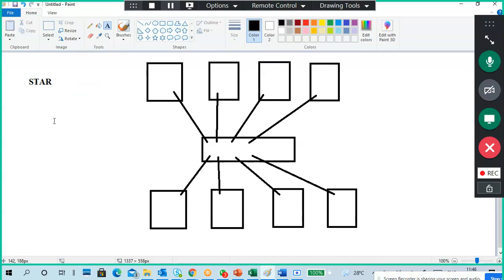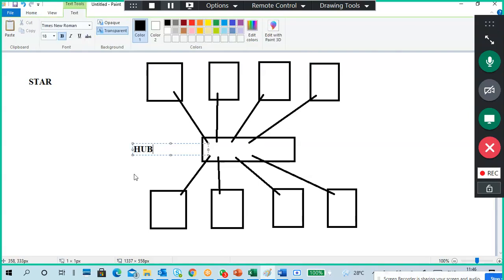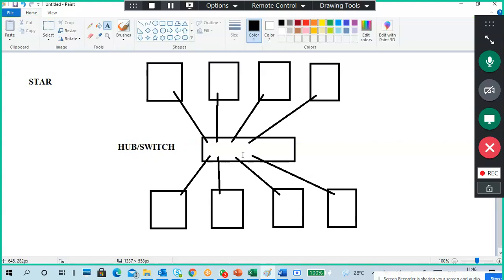Advantages of star topology: it is easy to configure. It depends upon a central device. It can be a hub or a switch, depending upon your network and the cost you are putting in. All computers are connected directly to the central device. It is very easy to configure, but the network is not reliable. It means if the central device is down, the total network is down.